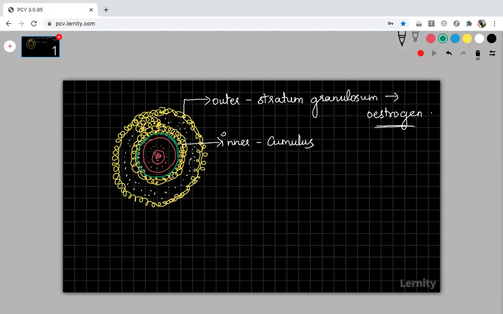Now in between the plasma membrane and the vitelline membrane, there will be a small space, and this space is called the perivitelline space. I'm marking it in white color. So this perivitelline space will be present between the plasma membrane and the vitelline membrane. Got it? So these are the things that will take place in the follicular cells and outer to this primary oocyte. Now coming to the inner part of the primary oocyte, what are the changes?